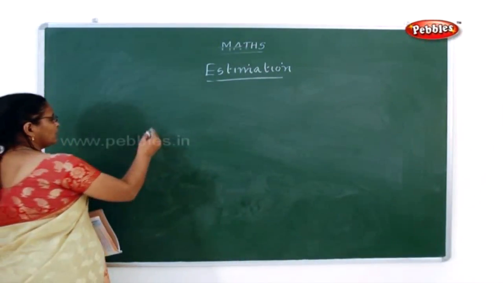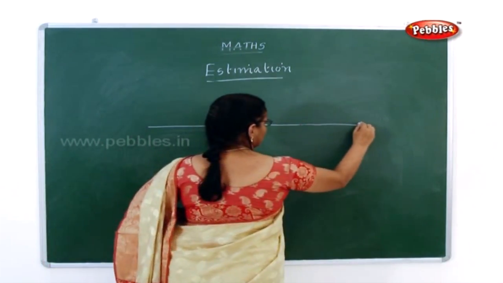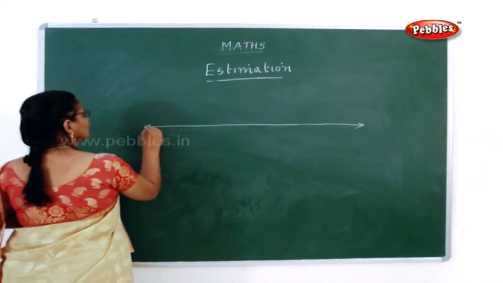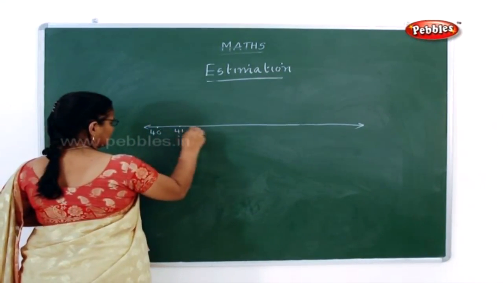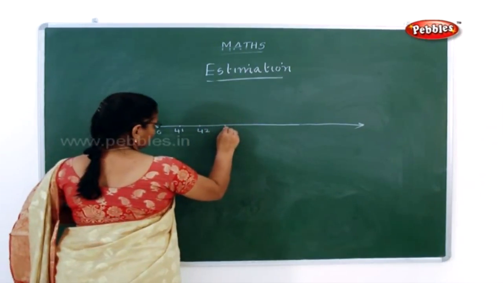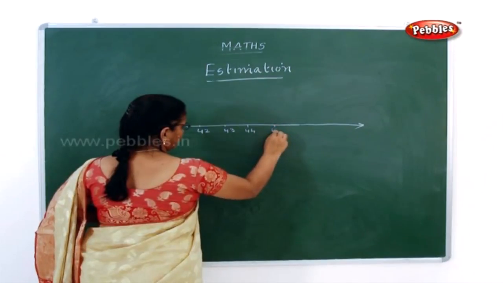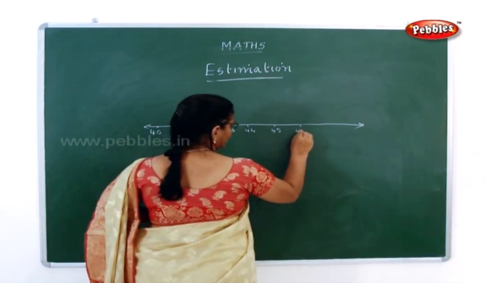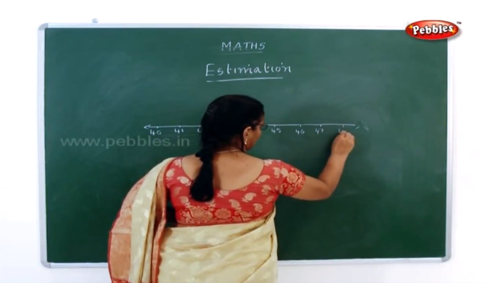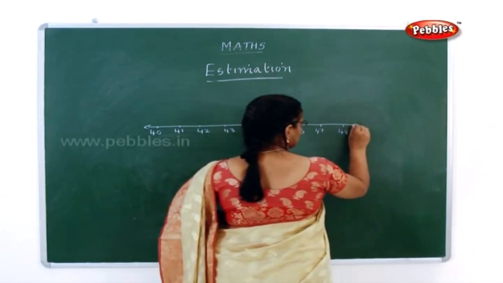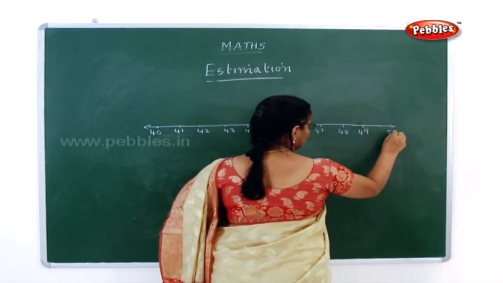See the next one, the number line. In the number line: 40, 41, 42, 43, 44, 45, 46, 47, 48, 49, 50.